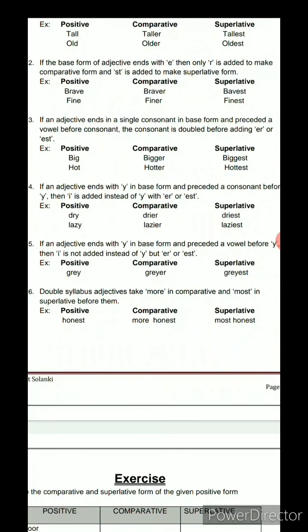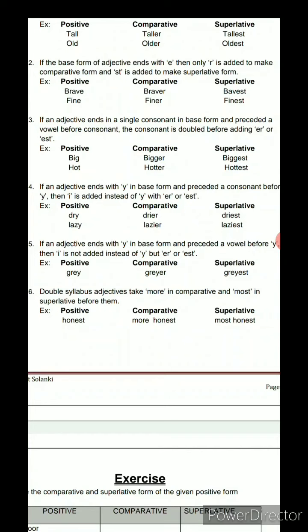ER and EST are used as said earlier. So an example of that: dry in the positive.